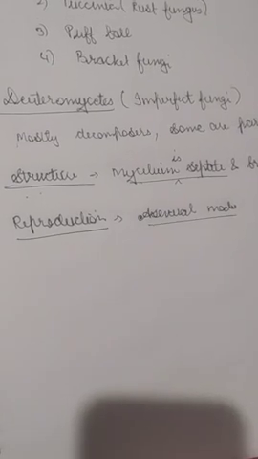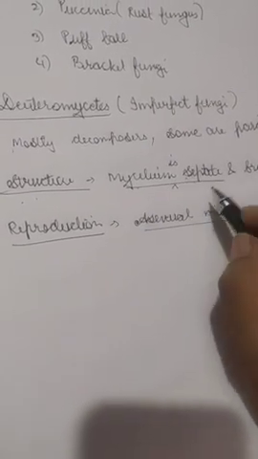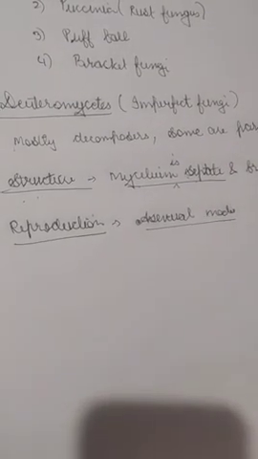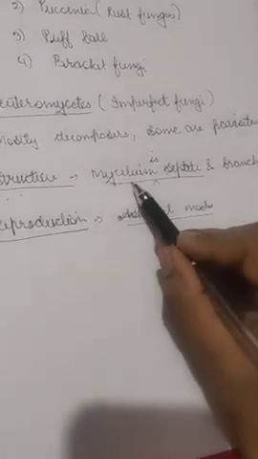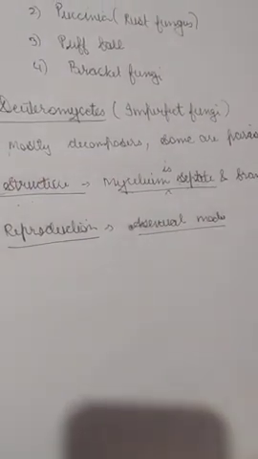If you take a look, only Phycomycetes have aseptate mycelium. The other categories have septate and branched mycelium. So they all have septate mycelium.